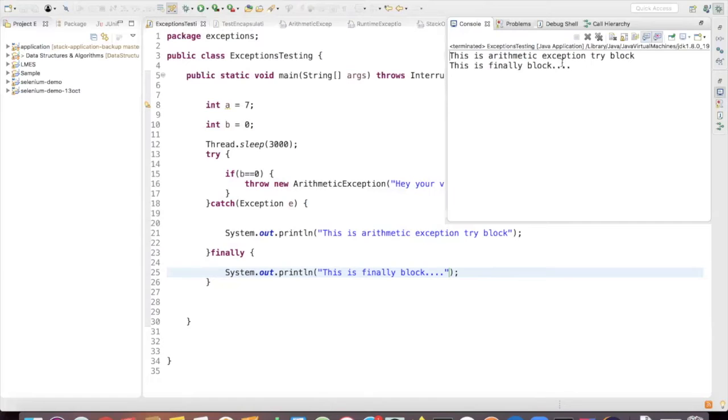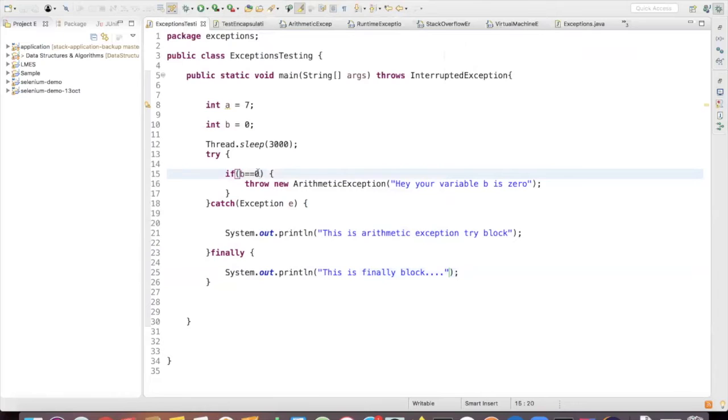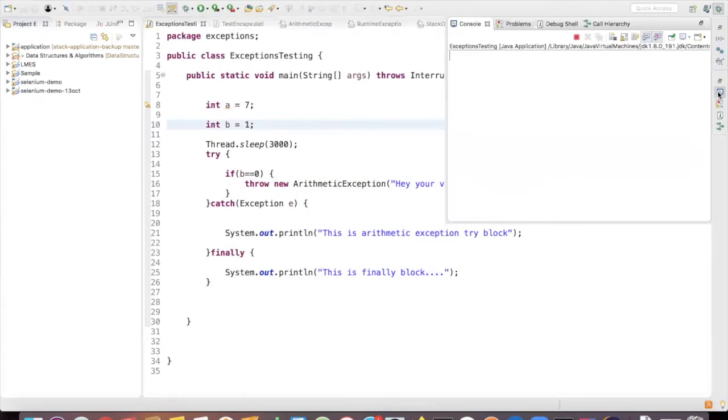So the finally block is always executed irrespective of whether the exception is caught or not. We'll make b as 1, not 0, and try to run this again. So the finally block is run again, even though the exception is not caught.